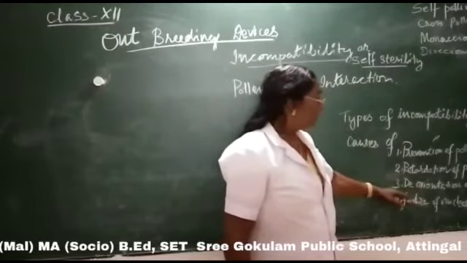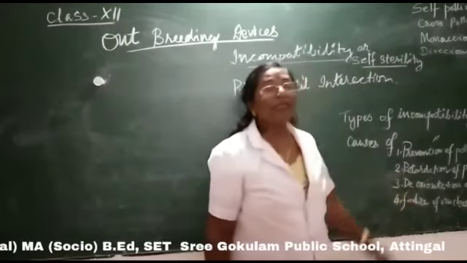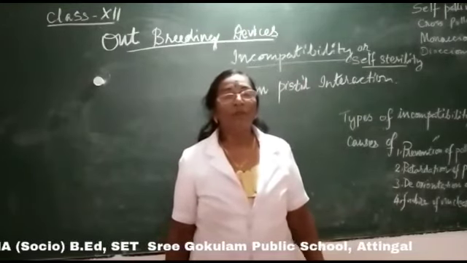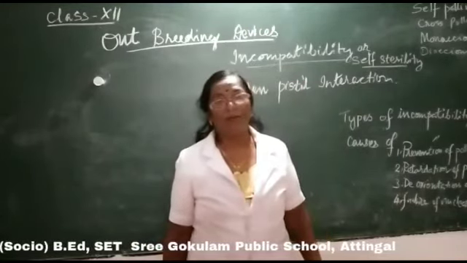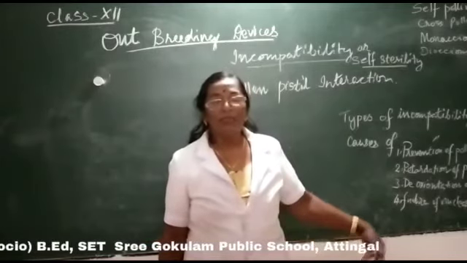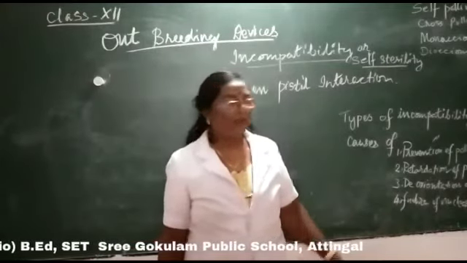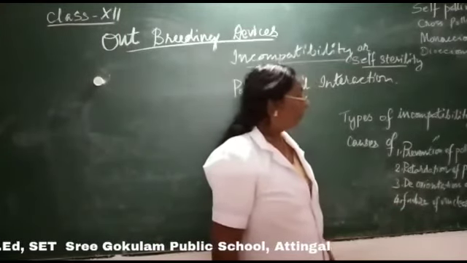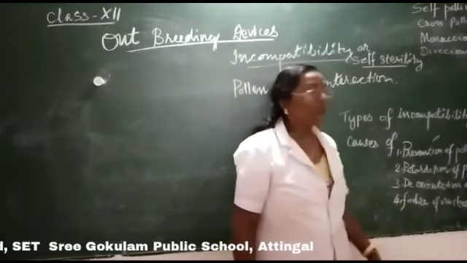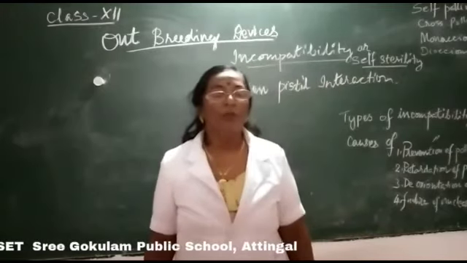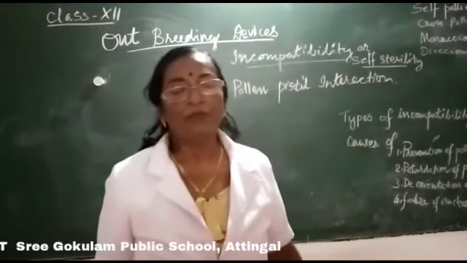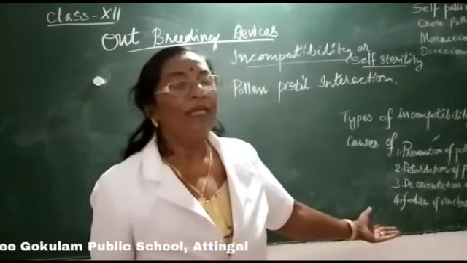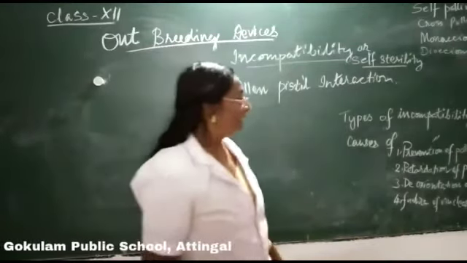The third one is disorientation of pollen tube, that is the pollen tube is not growing towards the egg and it is growing in some different directions, then we can say that it is disorientation of pollen tube growth. And the last one is the failure of nuclear fusion, that is a failure of the fusion of the male and female nucleus, male and female gametes.